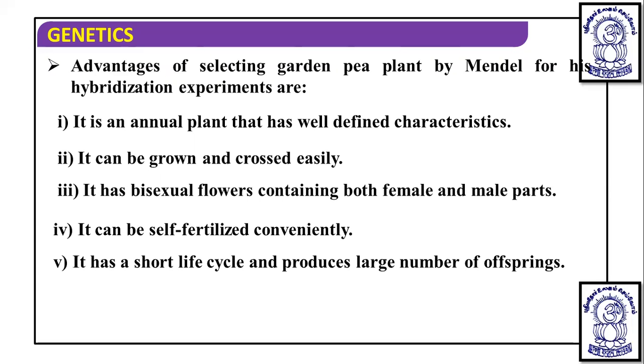Due to these many characteristics, their short lifespan and many offspring help to understand the inheritance pattern easily. Crossing is easy, bisexual flowers are there, so self-fertilization is easy. Due to all of these characters, the garden pea was selected by Mendel.